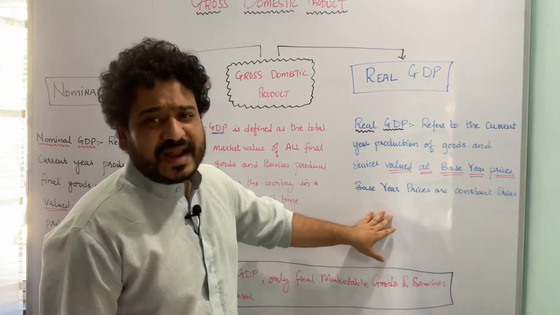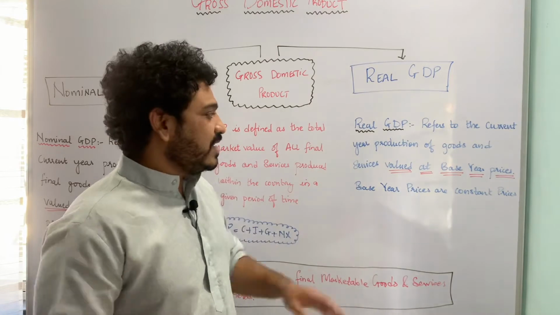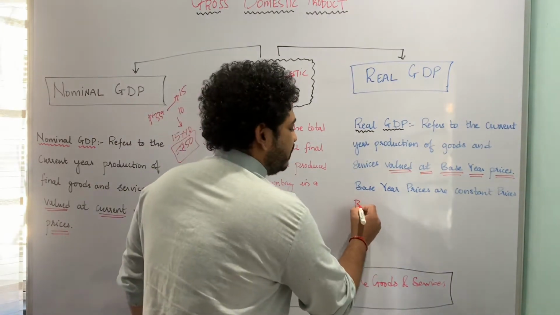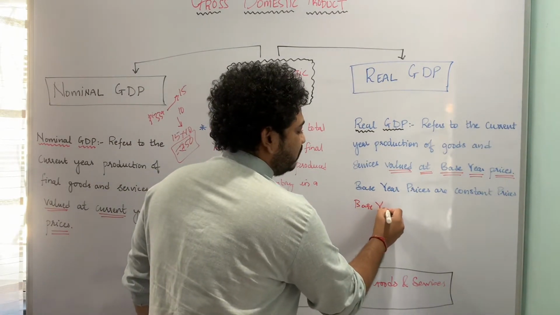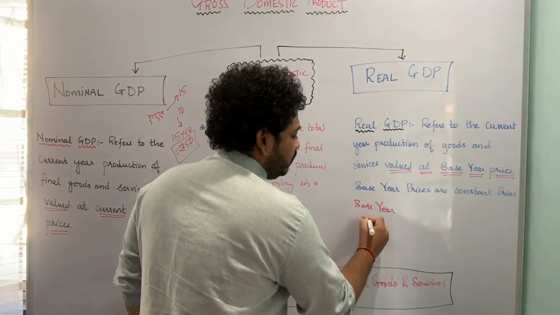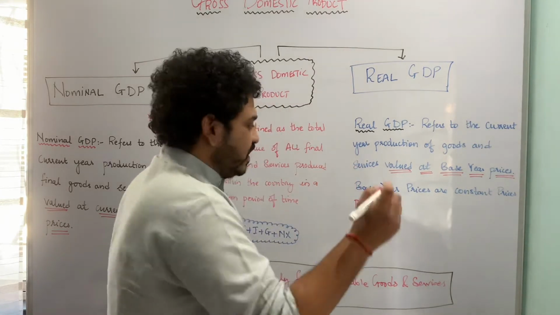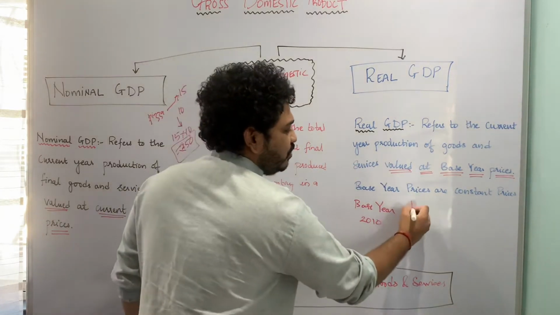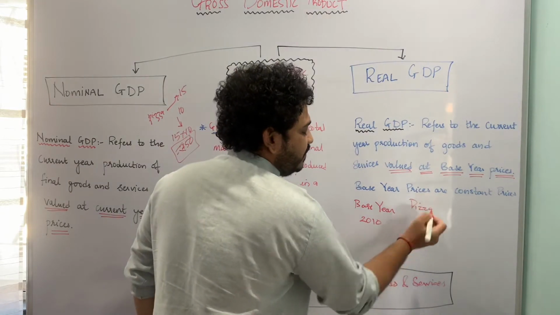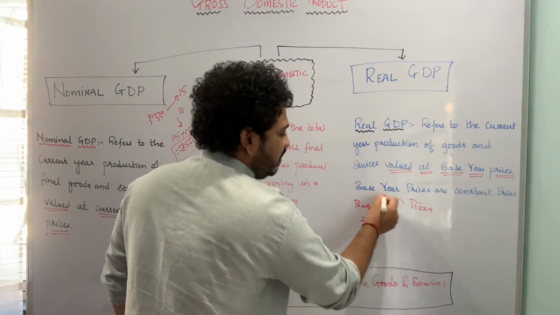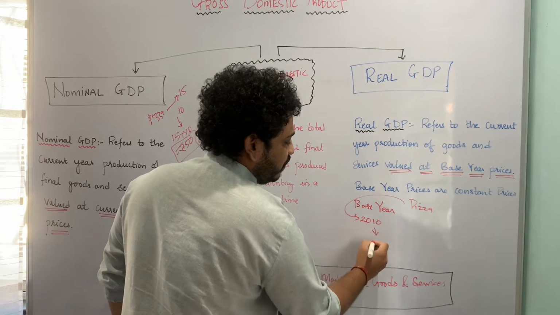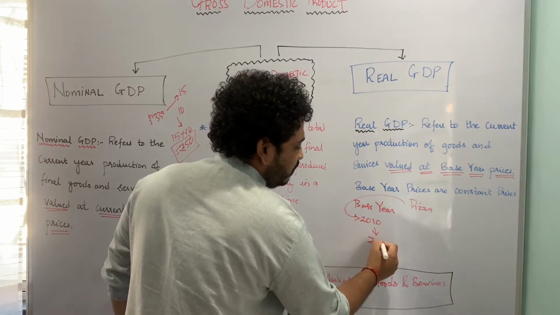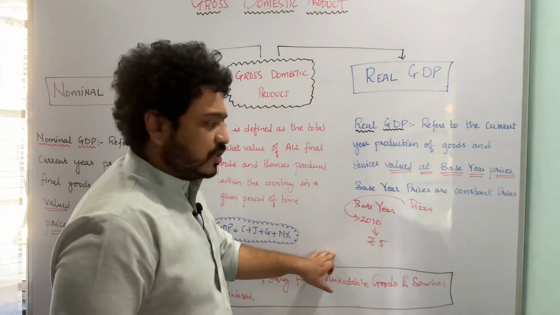Let us look at this with the help of one example. Let us assume that my base year is 2010 and we are going to take the similar commodity, which is a pizza, and the price of pizza in 2010 was rupees 5 per unit.